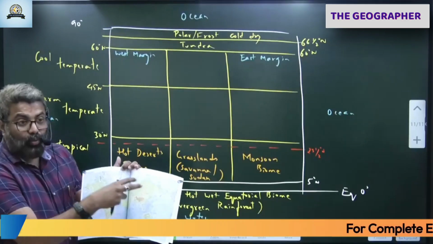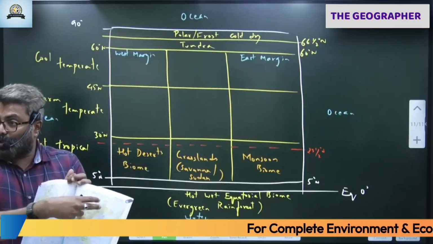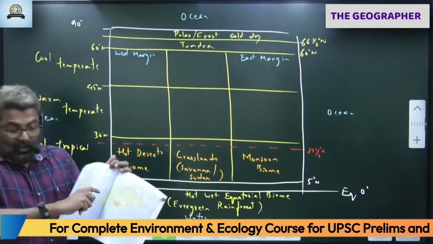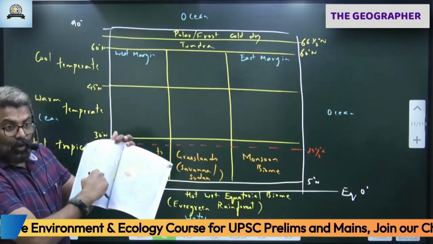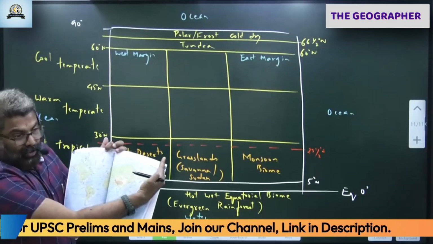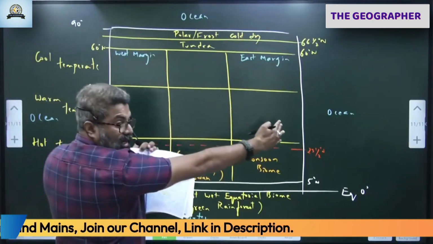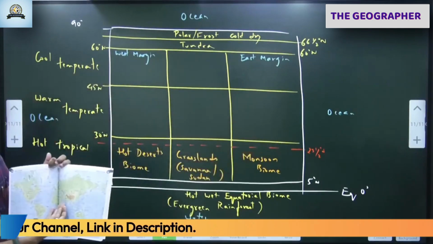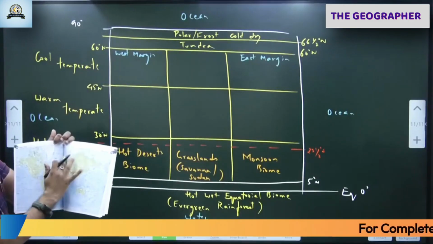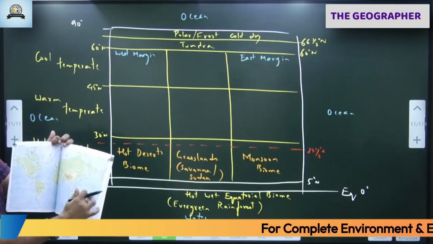Consider these three together. Why am I considering these three together? Because Europe, Asia and Africa are close to each other. Consider this as one box. All of you consider this as one box, starting from the prime meridian till here, the international date line. Prime meridian to international date line, this one box. Equator to poles. Notice here, polar: this is tundra, Arctic tundra. This is the equator, Indonesia, Africa.